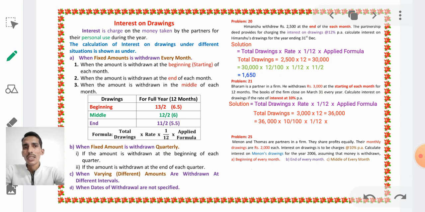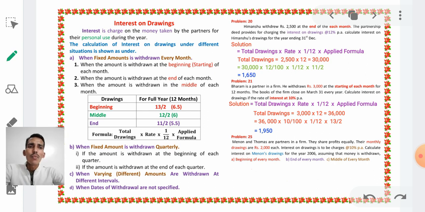Applied formula means from these 3 formulas we have to take one. Which one? 13/2. Why have we taken 13/2? Because in the problem it is given as starting of each month. Therefore, we have taken 13/2. The answer will be 1950. Is it clear? Okay.